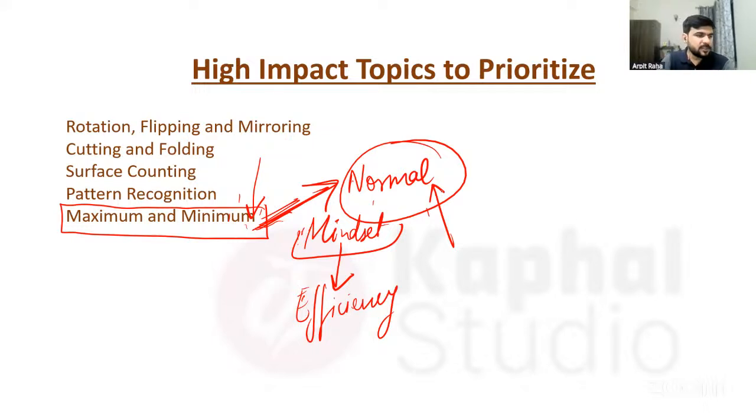All right. Is it even possible to clear UCID in 3 months? That is exactly what I'm saying, Aryan. It is absolutely possible. Every year, people who join us in September, October, many of the selections happen from this time as well. And we have shown the selected people before. And I can guarantee you, if you follow the strategy that we are discussing, or the correct way of doing things, 3 months is not less time to do that.